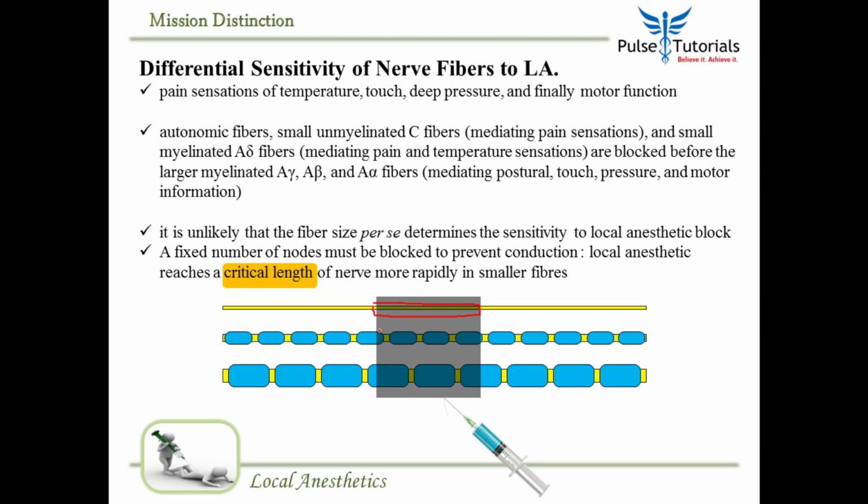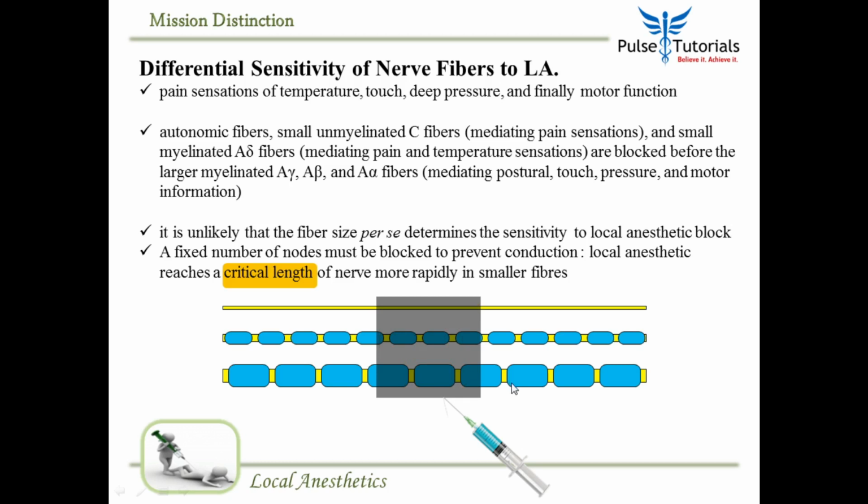But if you calculate the smaller fibers, this much area, 1, 2 and 3, this much area will be under action of local anesthetic. But in case of large fibers, maybe much lesser area. So it is not the size, it is actually the area of axon which is getting acted upon. So smaller fibers have more area of axon which is affected by the action of the local anesthetic.